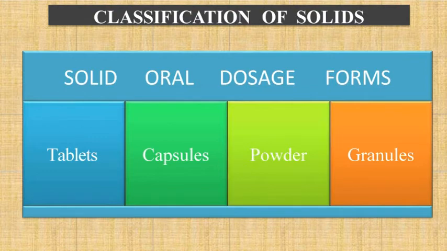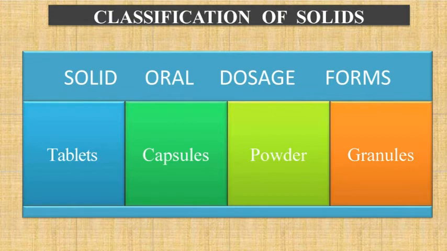In the second category, that is capsules, again it is also a popular kind of dosage form for its rapid dissolution characters and rapid action. They are again widely used. They are of 2 types, soft gelatin capsules and hard gelatin capsules.